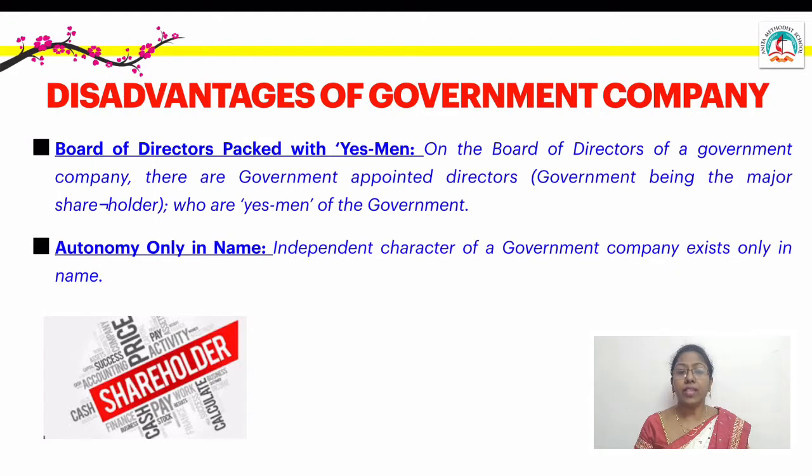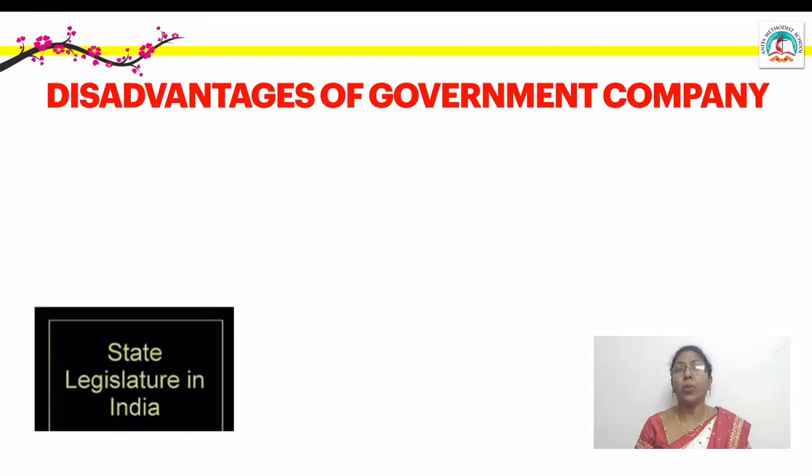The next disadvantage is autonomy only in name. I told you that the interference of the politicians is not there in a government company. It's just for namesake. In reality, politicians, ministers and government officials interfere in the day-to-day working of the government company. A fraud on the Companies Act and Constitution.